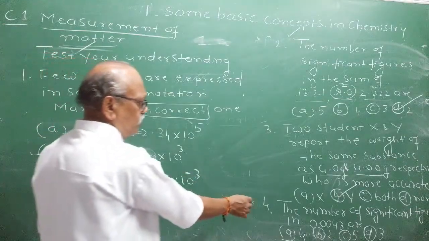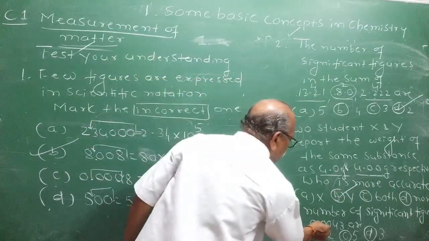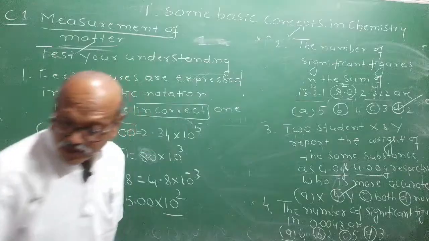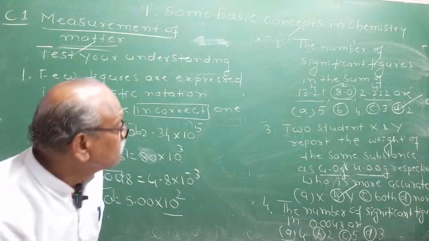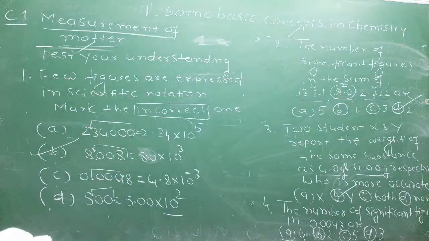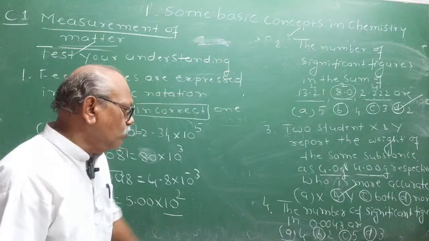Last question, the fourth one: the number of significant figures in 0.0043. What is your answer for the fourth one? Varun, third one B is the correct answer. What about the fourth one?